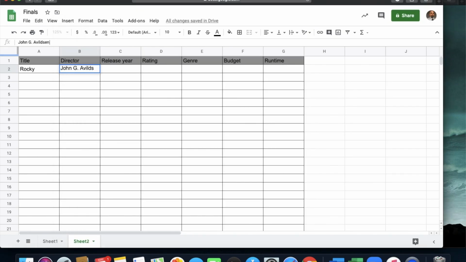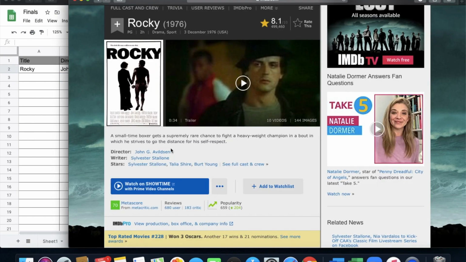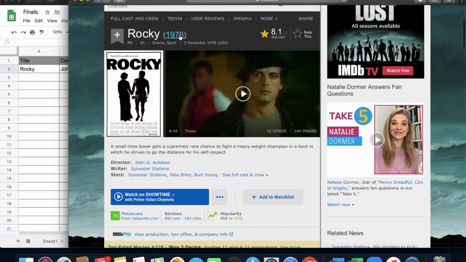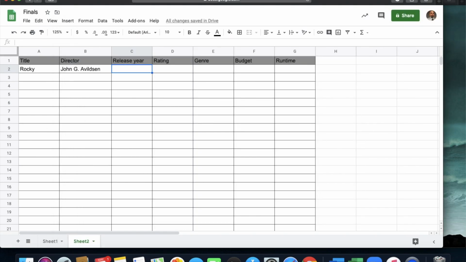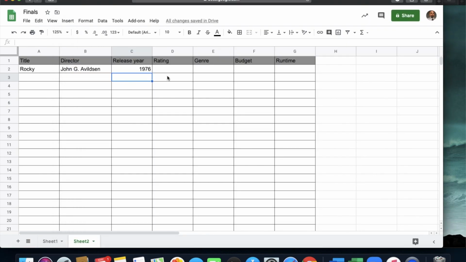All right. Okay, so there it is. If I need to move this over, give myself a little bit more room here. The year that it was released looks like 1976 right here, so I put that in. Rating, again, 8.1 out of 10. I could use that, or I could use PG. I'm going to use PG.